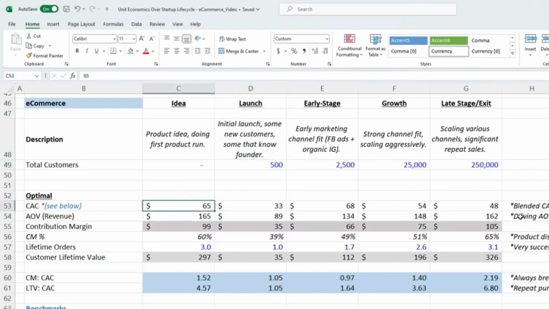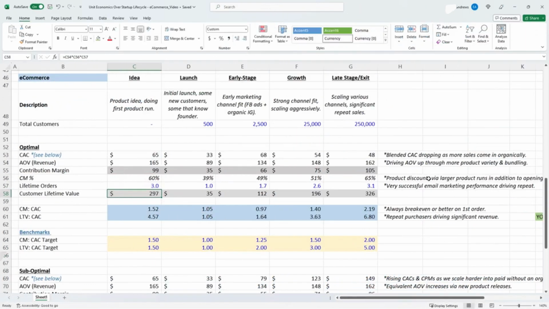So that long term, our customer acquisition cost is $65, our AOV is $165, and our contribution margin is 60% of revenue. And so then we're also hoping that we are able to drive 3 lifetime orders per customer. So they'll contribute that $99 3 times over our relationship with them, and that will effectively add up to a $297 customer lifetime value. So here's 2 ratios that are really important in e-commerce.